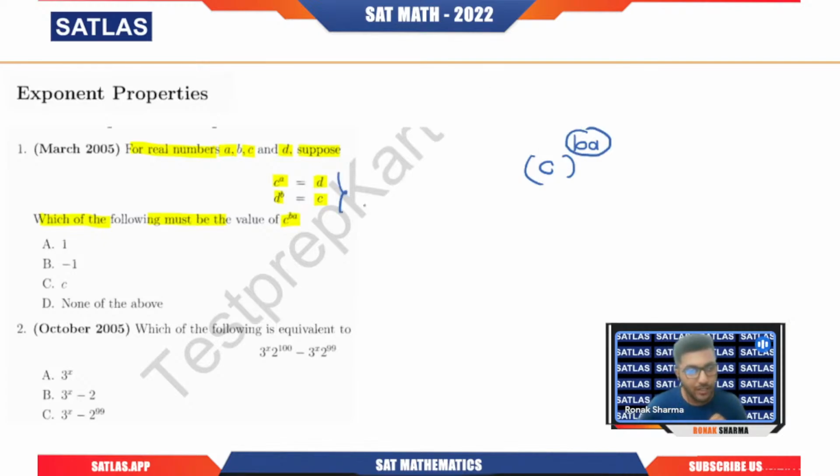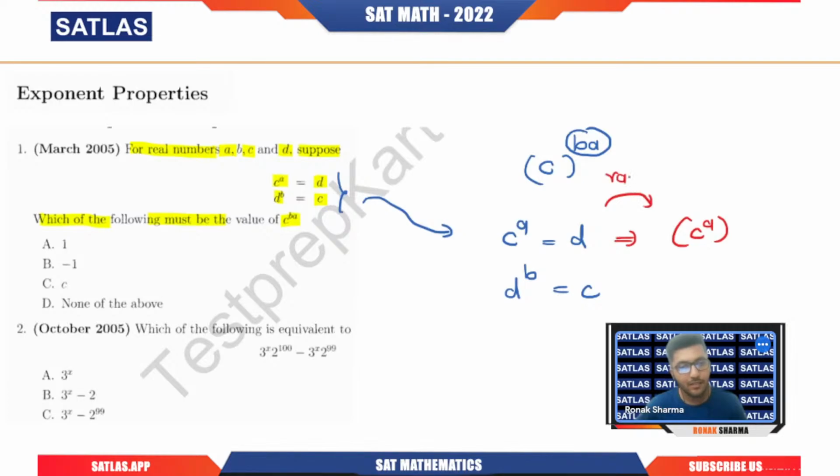So now if we clearly observe, we have c raised to power a, that is d. Then we have d raised to power b equals c. Now what I want is c raised to power b into a. So what we can do here is raise power a to c, basically we have c power a equals d. Now we're going to raise it to which power? We want b, right? Then only it will become c power a times b. So b, and this will be equal to d raised to power b.